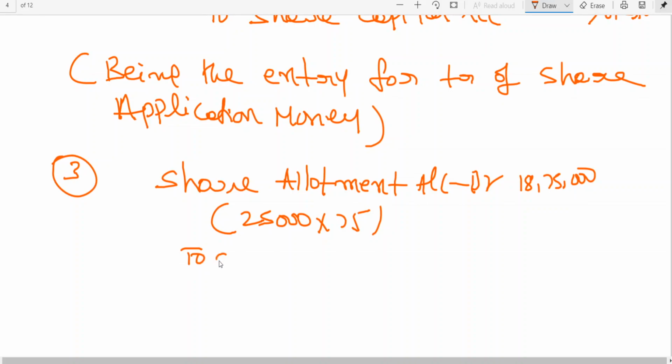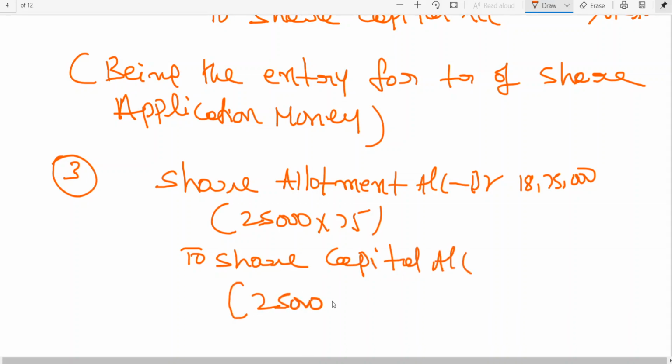To share capital. Out of 75 you should deduct 25 premium, no? So 25,000 into 50. Why? Because premium account will never be added to share capital. It will be taken as a separate account. I told you. 25,000 into 50, it is coming to 12,50,000.